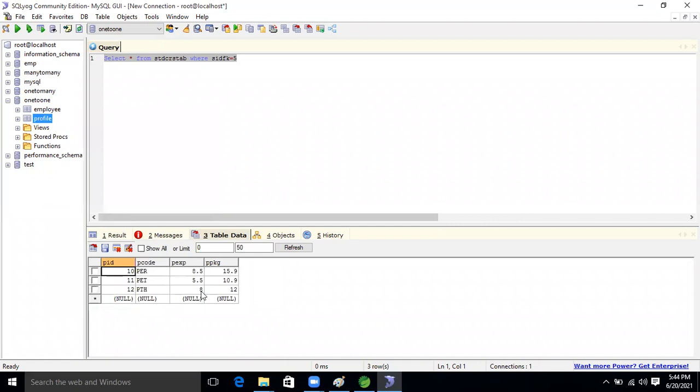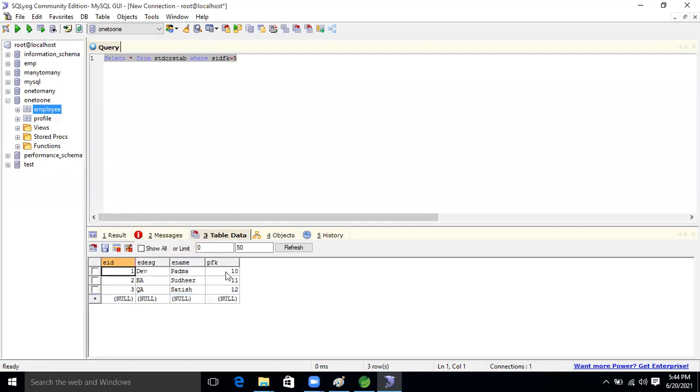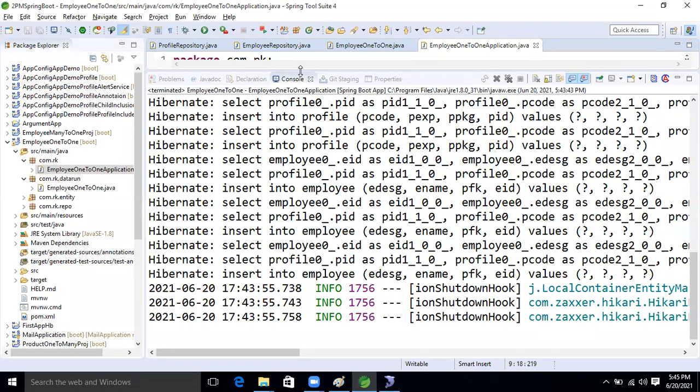Okay. So one piece of information is there in the table. That information will become the foreign key in the employee table. Based on that foreign key, we can understand what the profile of Padma is. Okay, understand. But one thing, see guys, the foreign key is unique, 10. If we try to store a duplicate foreign key, then our application will not run. Okay, it will throw the error.